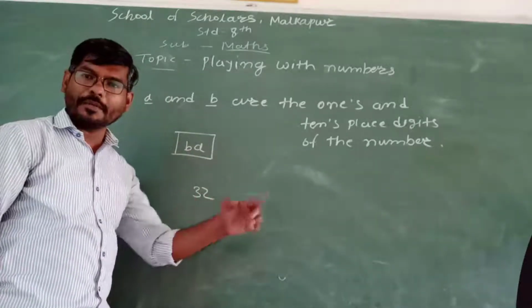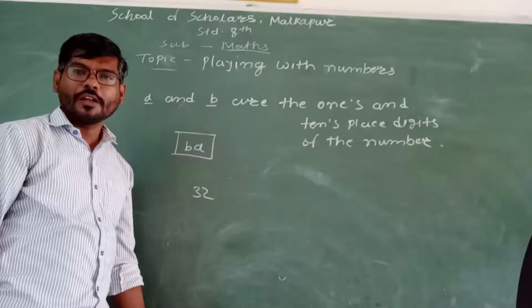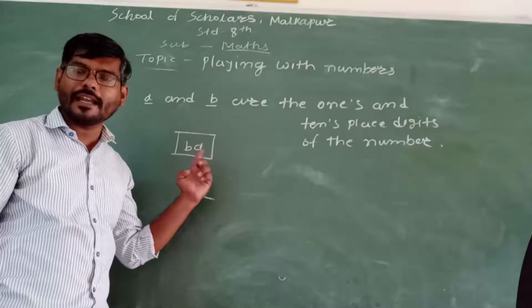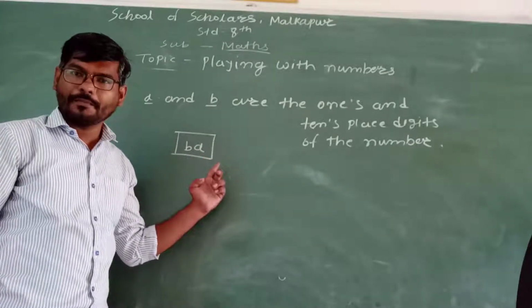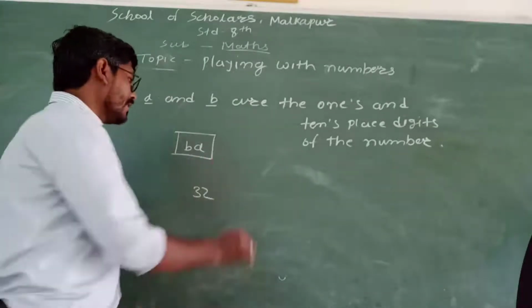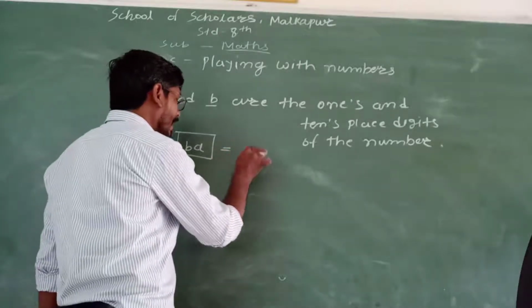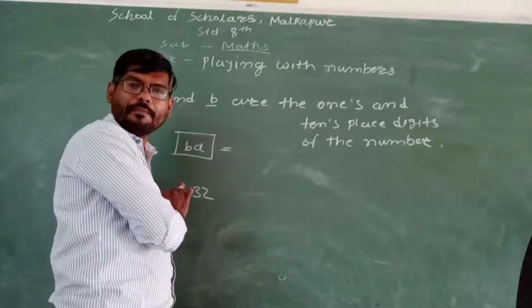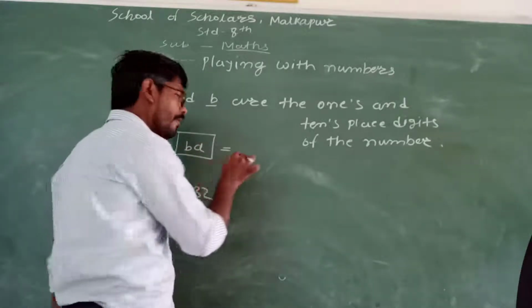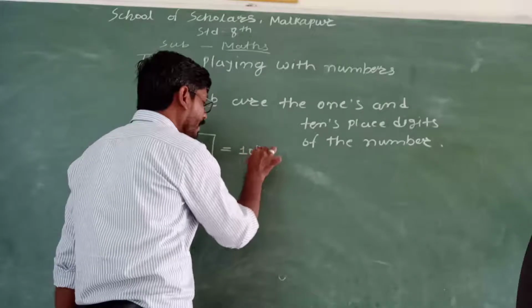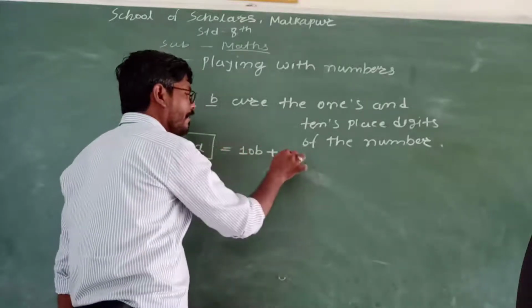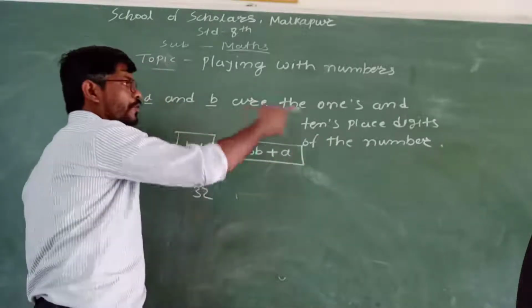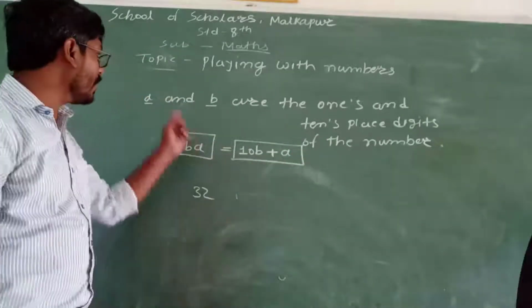So here, 3 multiplied by 2 is 6. Can we represent it? No. If you want to indicate this number, you will have to take the help of its expanded form, the place value addition form. Here BA means B at the tens place. The place value of this B will be 10 multiplied by B, that is face value multiplied by the value of the place, so 10B. And the place value of A will be A multiplied by 1, that is A only. So it will be your 2-digit number according to the condition.